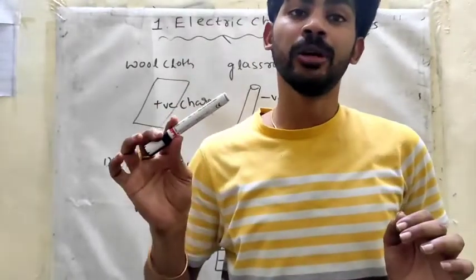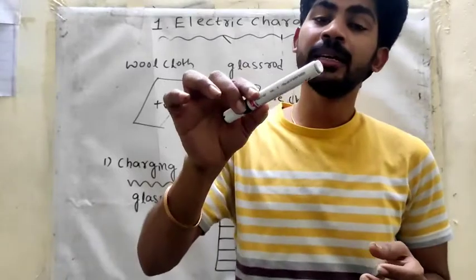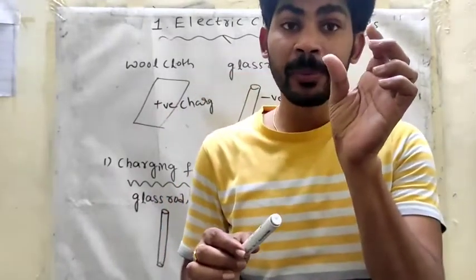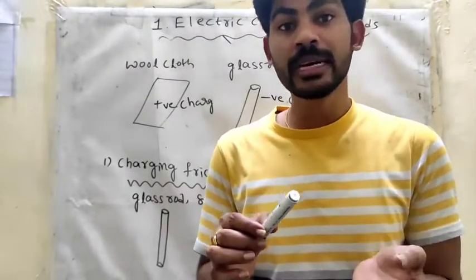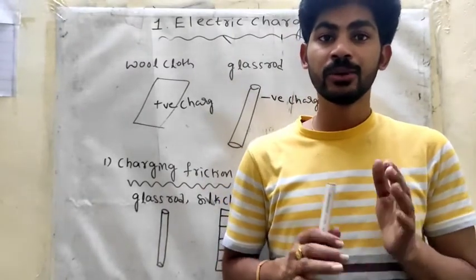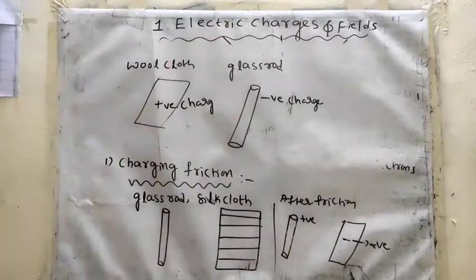Now the scale is a charged body. The charged body attracts the paper pieces. Paper pieces are neutral, meaning equal numbers of positive and negative charges. So clear? This is charging by friction.